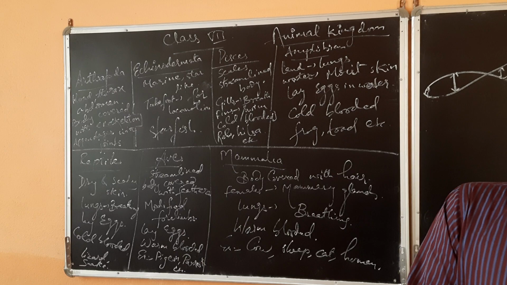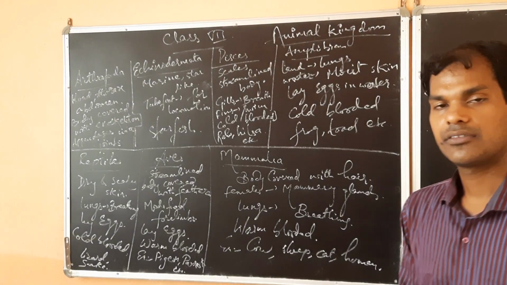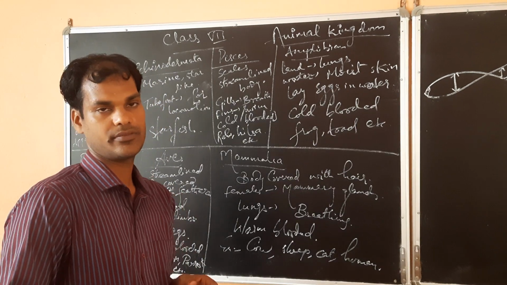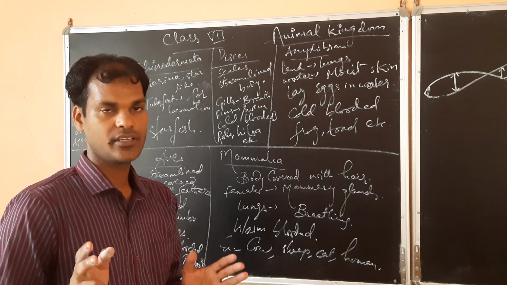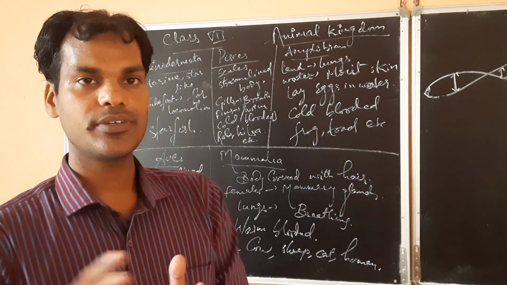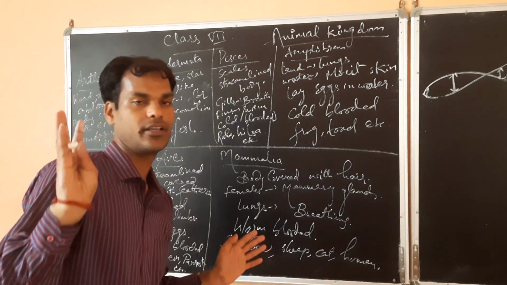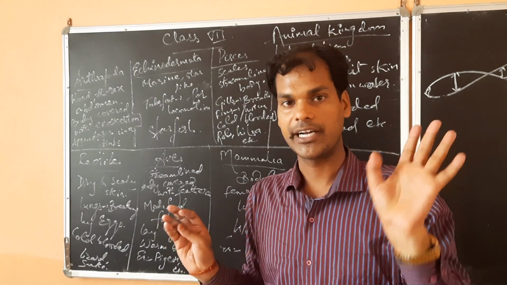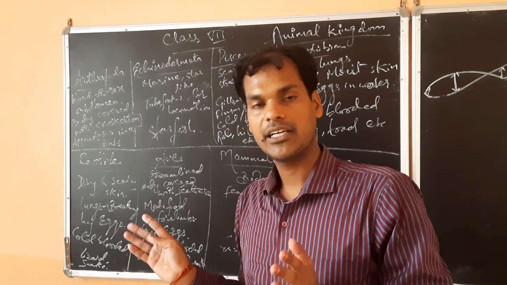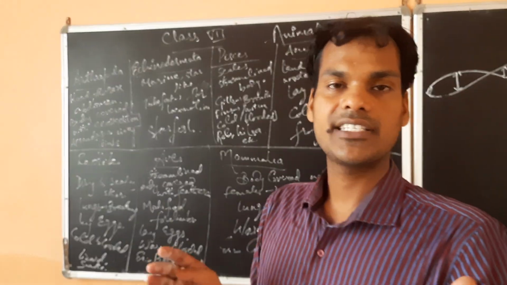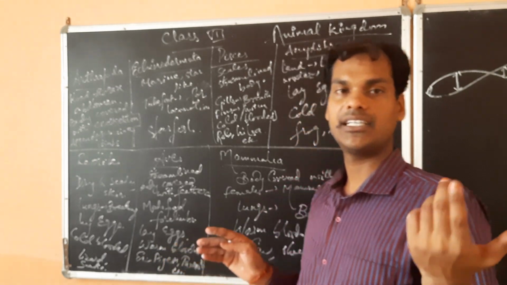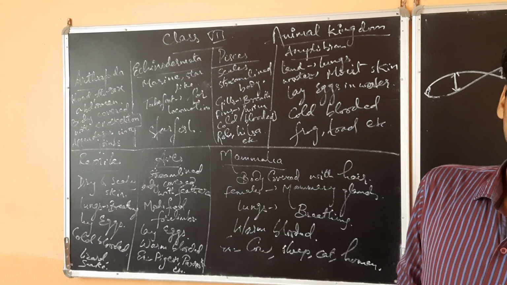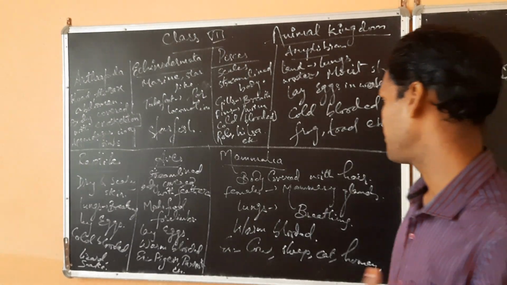Warm blooded means whatever the environment will be, their body temperature will be constant. Whatever the temperature outside may be, their body temperature will be constant. This is warm blooded. But in case of cold blooded, the temperature varies according to the outside environment. Examples are pigeon, parrot.